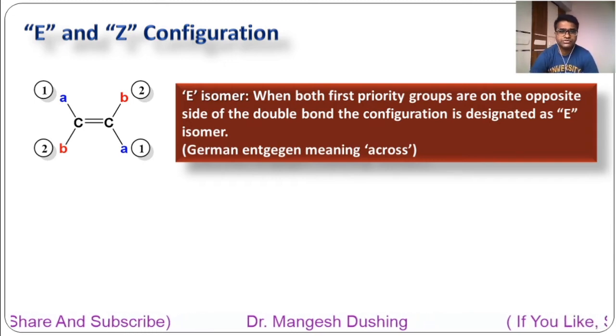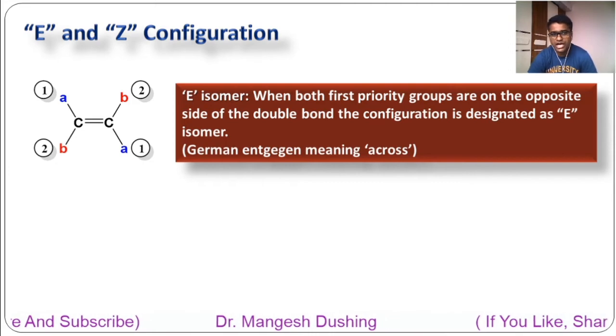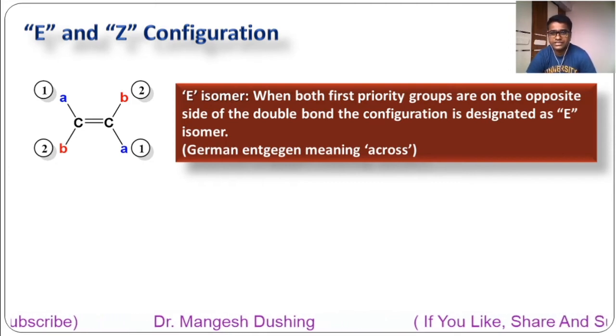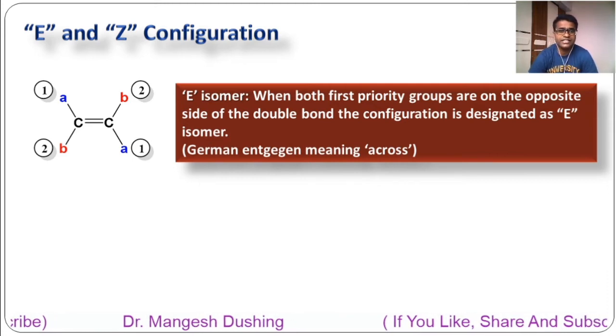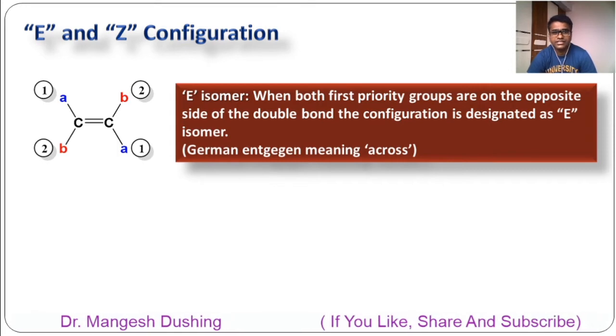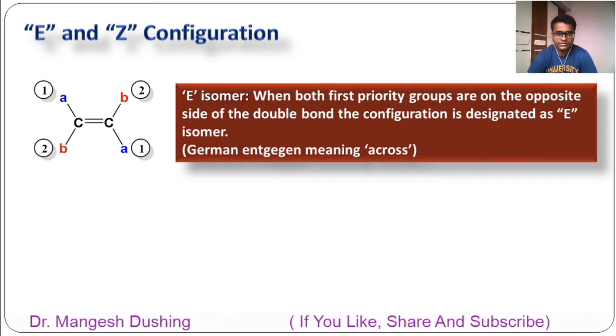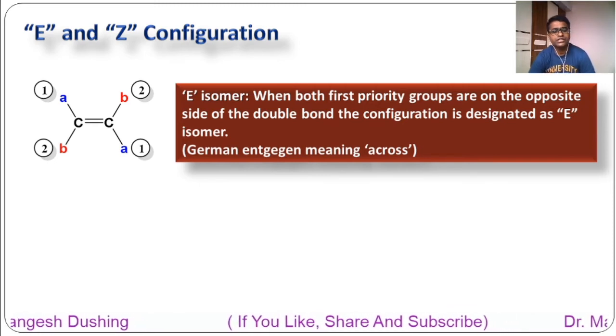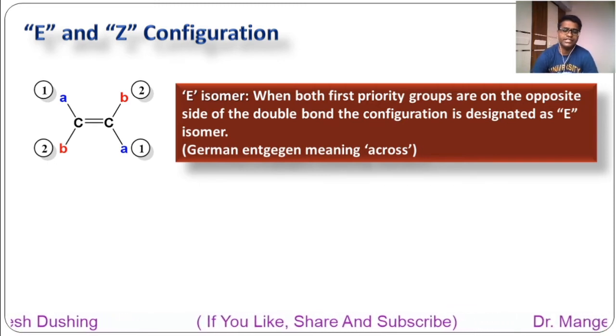When both first priority groups are on the opposite side of the double bond, the configuration is designated as E isomer. The German entgegen means across. So E isomer means similar priority groups are on the opposite side of the double bond.